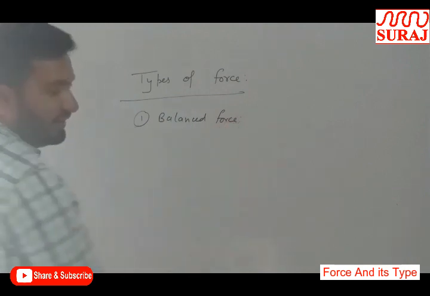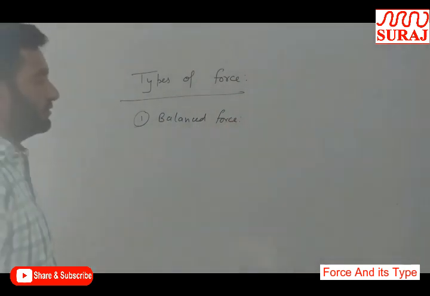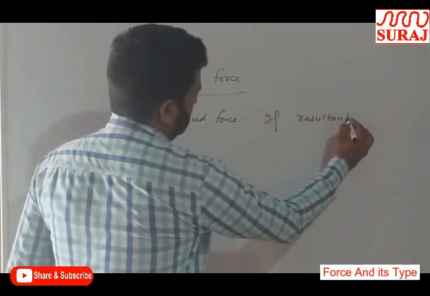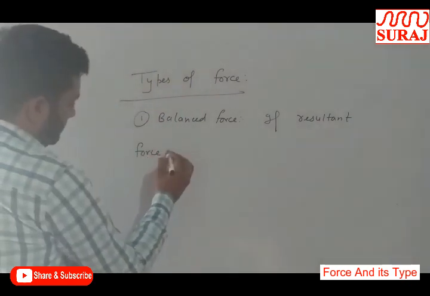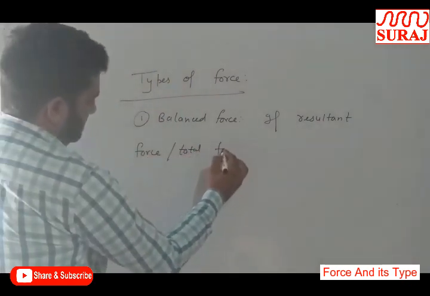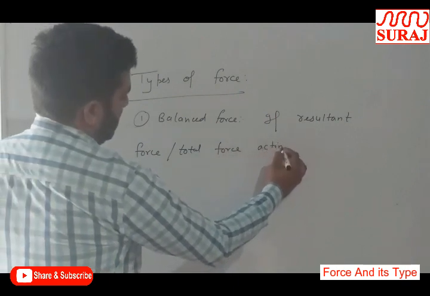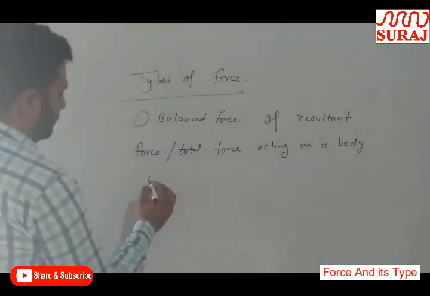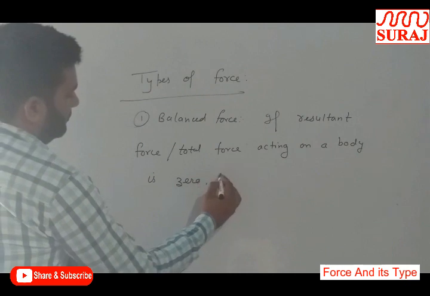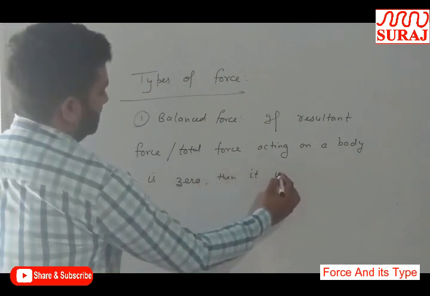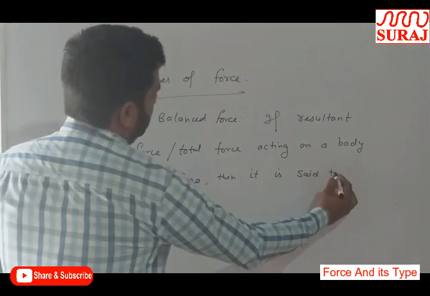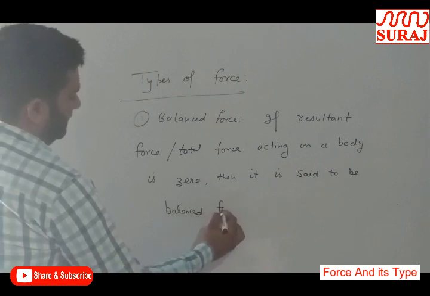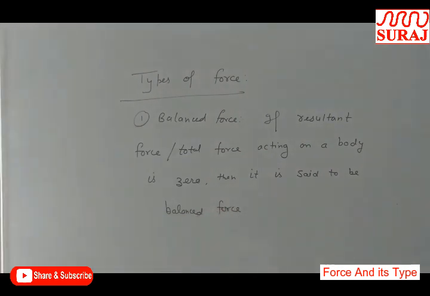Balance force means that if the resultant force or total force acting on a body is 0, then it is said to be balance force.